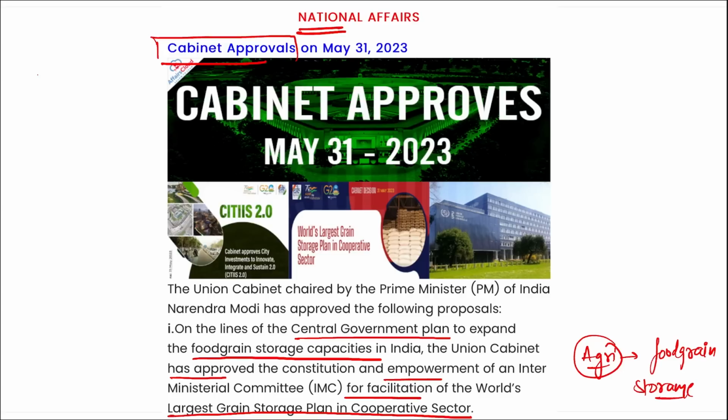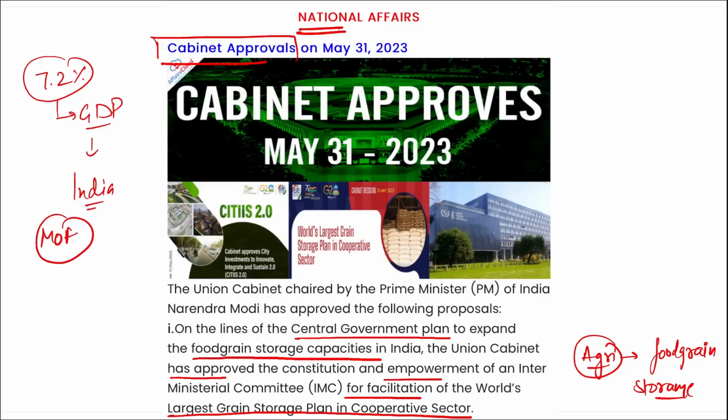And if you remember yesterday, 7.2% is the GDP data of India, right? And we have discussed that the Ministry of Finance was expecting that India will be clocking a 7% growth, but India has outperformed and has shown a 7.2% GDP growth rate.